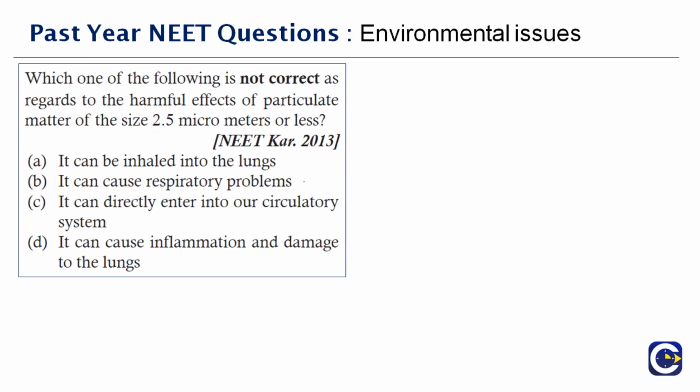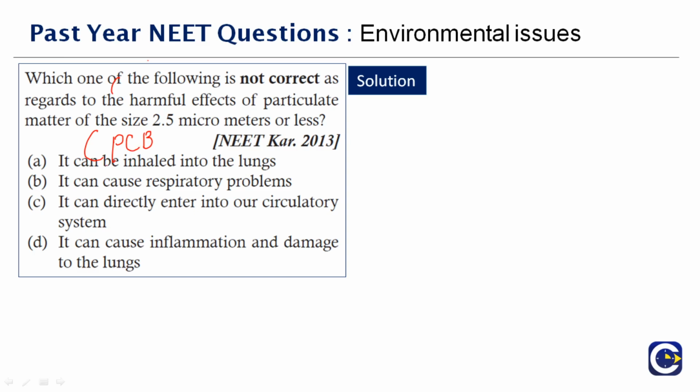Okay, look at the next question here. Which one of the following is not correct as regards the harmful effects of particulate matter of size 2.5 micrometers or less? According to the Central Pollution Control Board, that is, CPCB, the particle size of 2.5 micrometers or less in diameter is responsible for causing various breathing and respiratory problems.